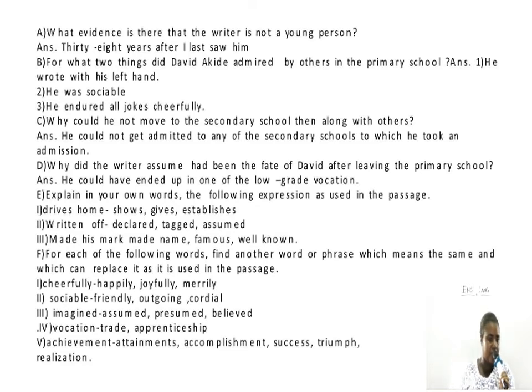Then we have written off. Written is in the participle form, so the answers must also be in the participle form. So written off can be replaced with declared, tagged, and also assumed. Then we move on to made his mark. When they say he made his mark, we are implying that he made a name, that is, the person became famous, well known.